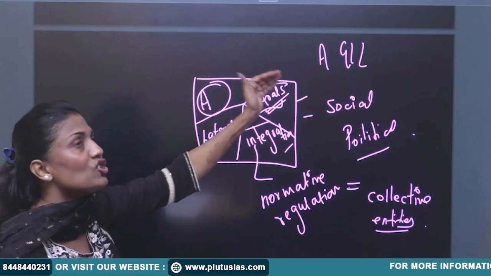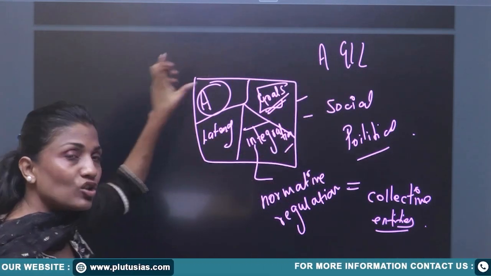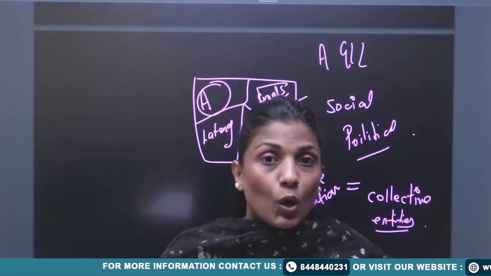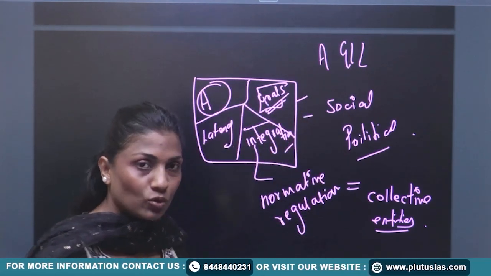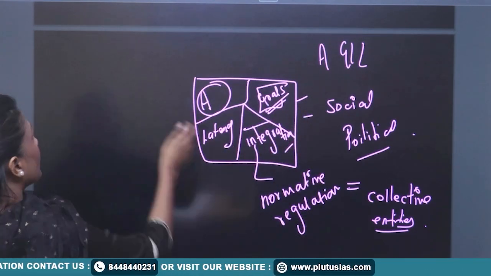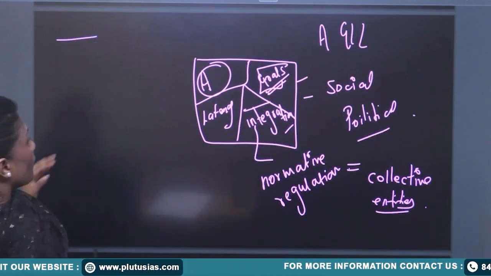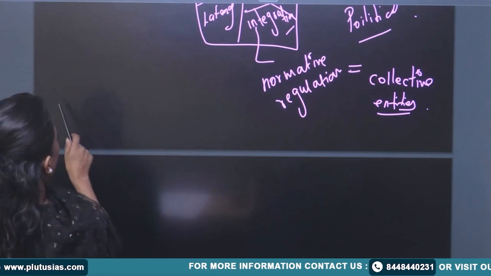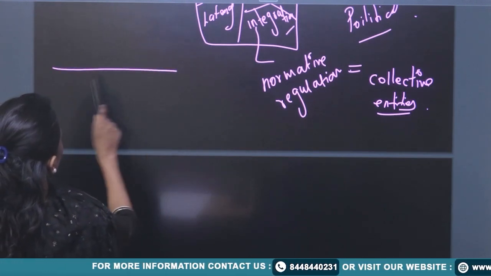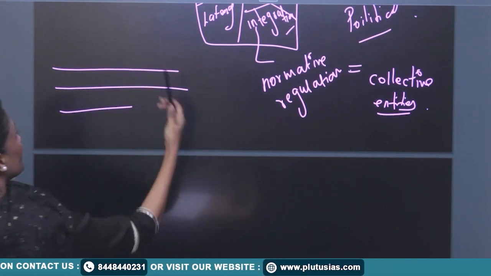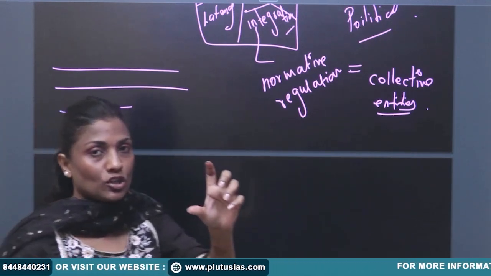So it is an AGIL model. The function of the family is to maintain social cohesion. How can we achieve that social cohesion? We achieve it through the AGIL model. Whatsoever I have just explained to you, you should write here, some lines there, right? So this is the basic introduction.